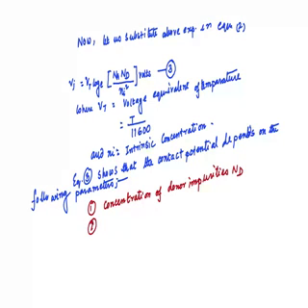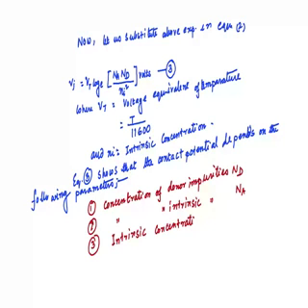Number 2, concentration of acceptor impurities, denoted by Na. Number 3, intrinsic concentration, that is denoted by ni. And number 4 is the voltage equivalent of temperature, Vt.